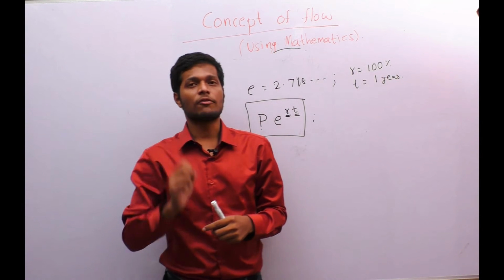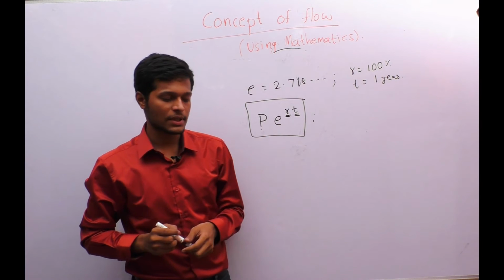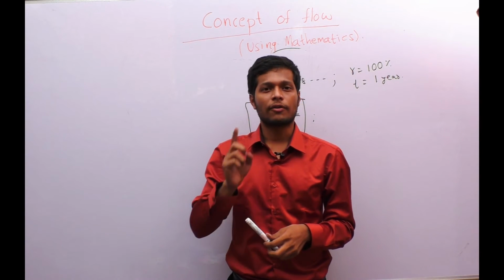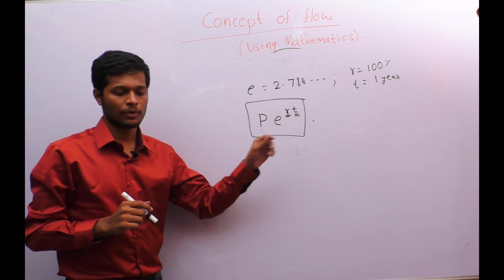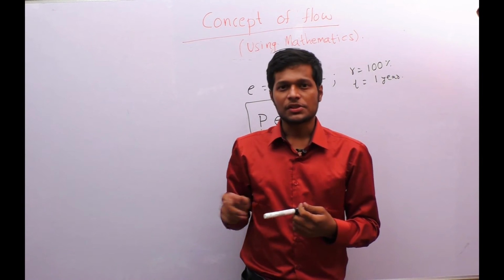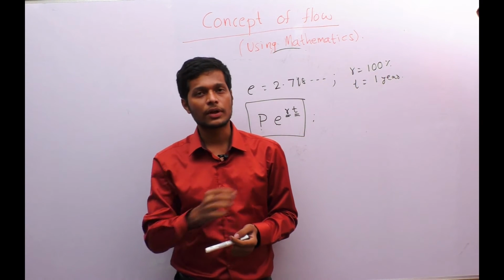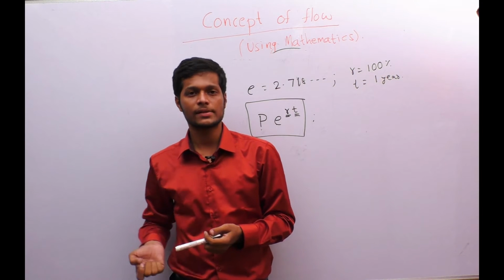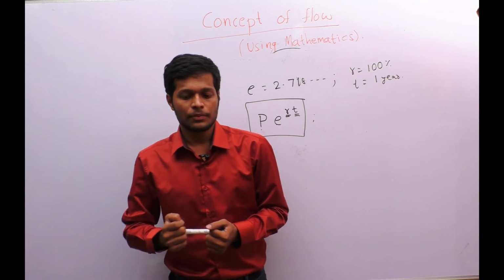So we see the formula as log to the base e. Wherever we see a compounding increase, we can confidently say that the formula will have log to the base e or e to the power. This e value is not an invention, it is a discovery. It is already present in our nature, so it is also called natural log. If we write log to the base e, then we call it natural log.